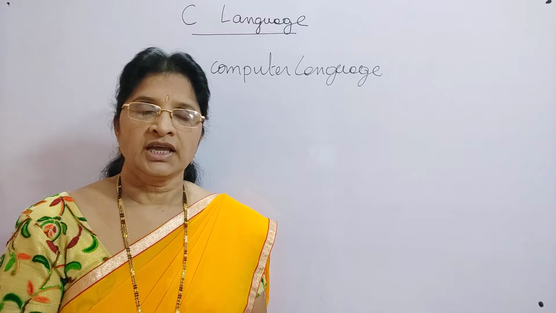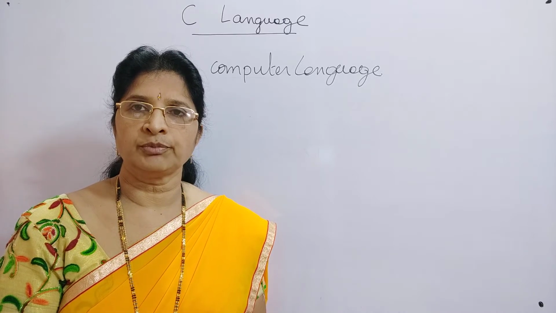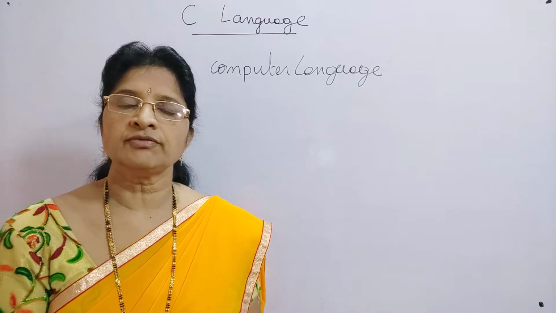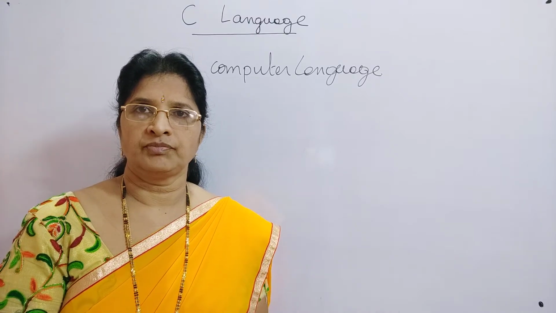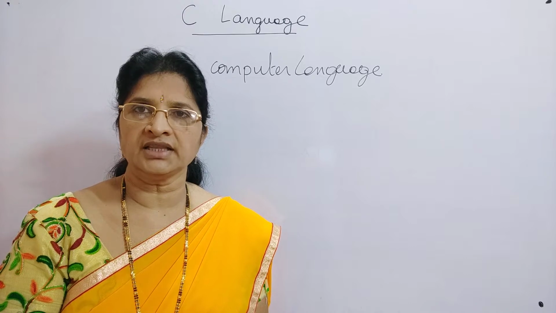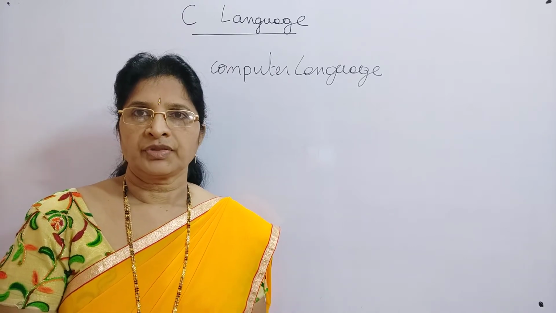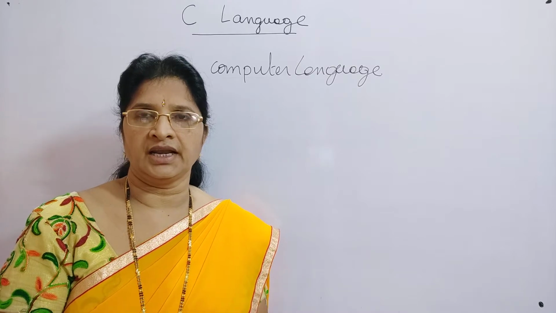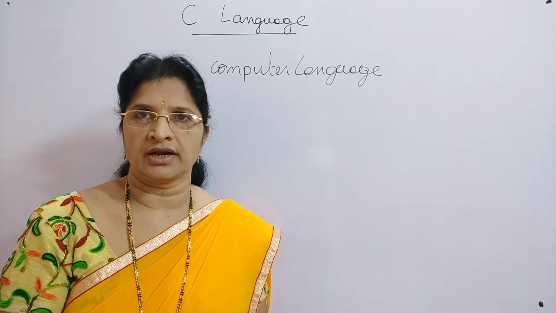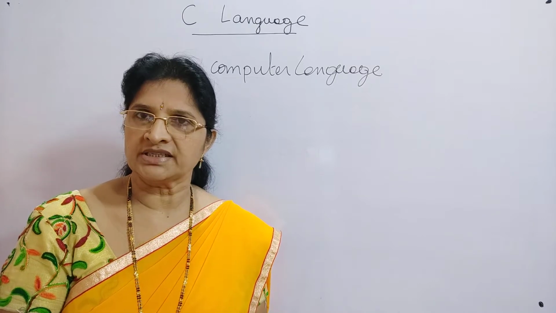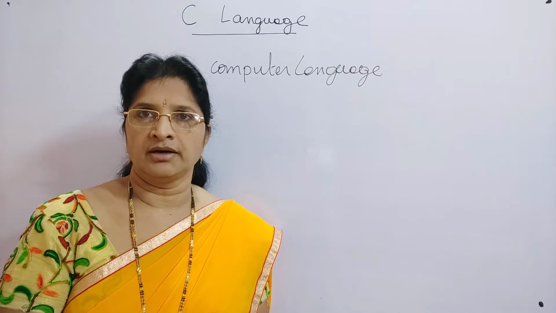Suppose two persons are trying to communicate, but they don't understand the same language. For example, one person is an Indian and another is a Russian, so the first person knows Hindi and the second knows Russian.